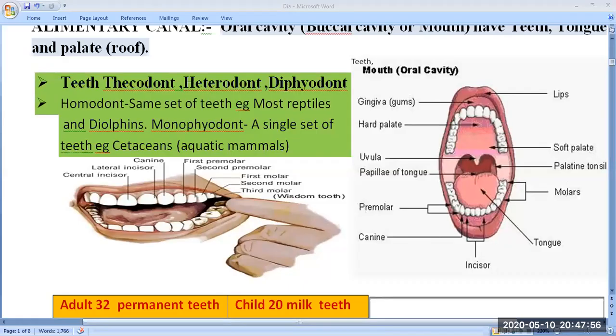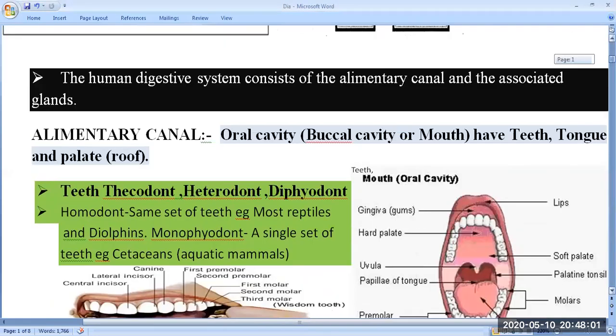In the last video lecture, we started the chapter named Digestion and Absorption. In that chapter, we studied a little bit of introduction, and now we are going to discuss it in detail. First of all, we have already studied one statement: the human digestive system consists of two things. One is the alimentary canal and the other is the associated glands, that is, the digestive glands. Today we will talk in detail about the alimentary canal.